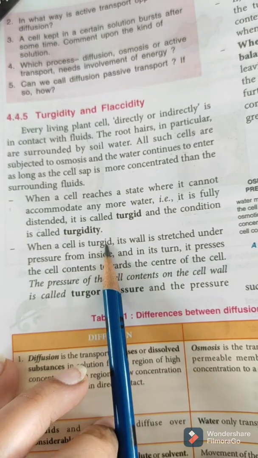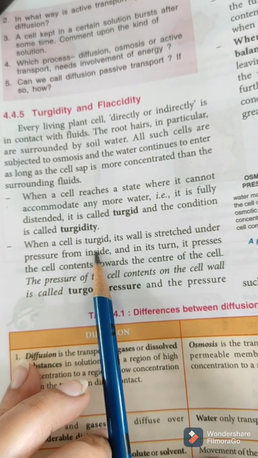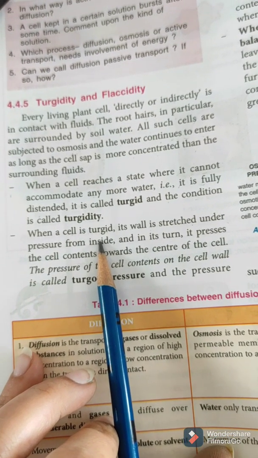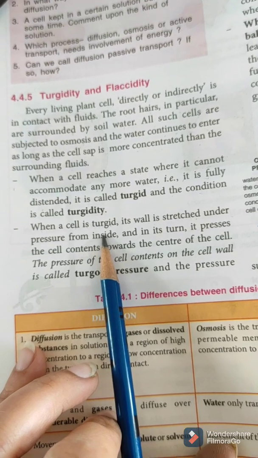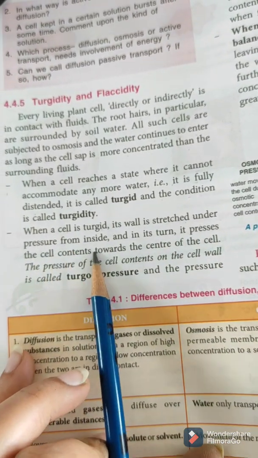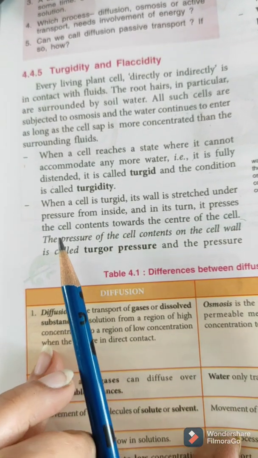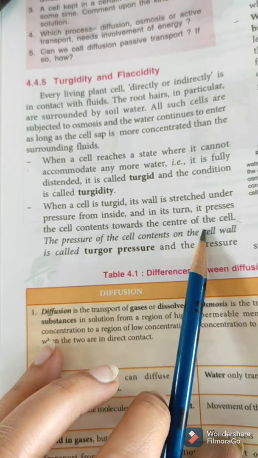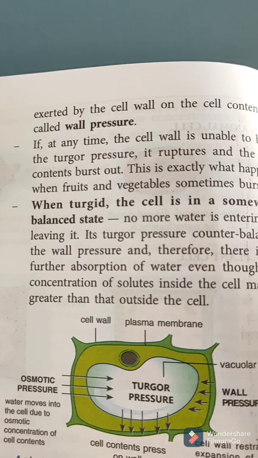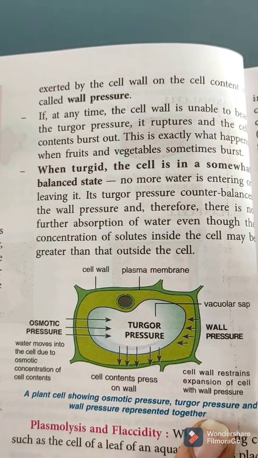When a cell is turgid, its wall is stretched under pressure from inside. That means the internal cytoplasm is applying pressure on the wall, and in turn the wall also presses the cell content toward the center of the cell. So here we have two definitions. Pressure of the cell content on the cell wall is called turgor pressure, and pressure exerted by the cell wall on cell content is called wall pressure.